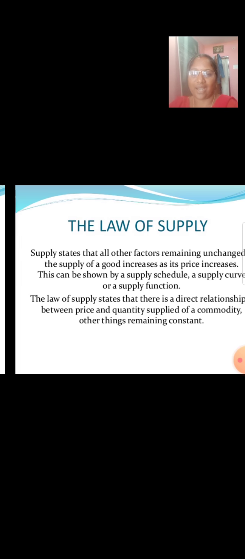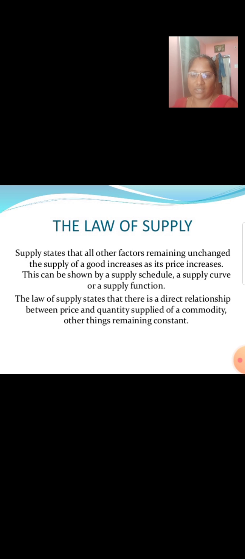Now, supply. What is supply? Supply of a commodity means the quantity of a commodity which is actually offered for sale at a given price during a particular period of time. It is always referred to in relation to price and time.